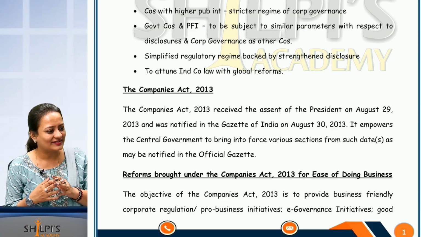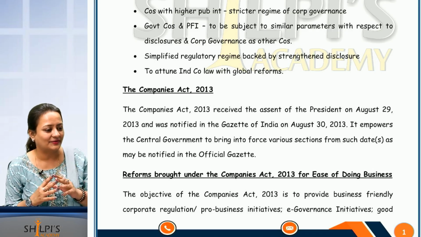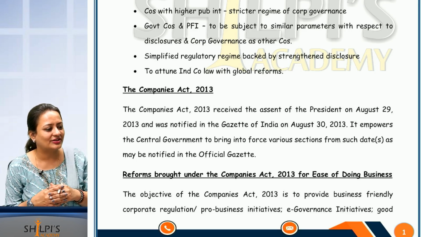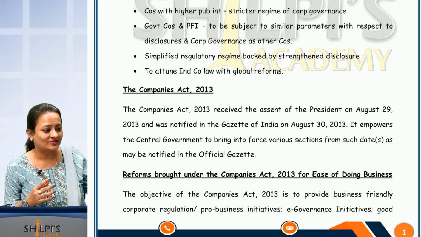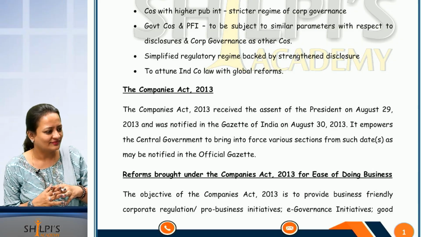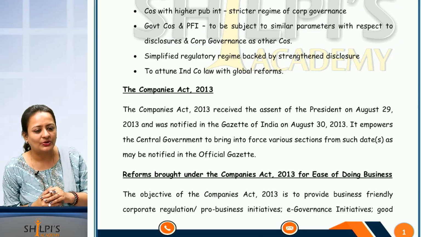Are you able to understand? OPCs don't get loans that easily in reality. Then, what is more preferred? Private company. And in our Indian structure, what do we think? If something happens to one person, two persons is better. We all have families mostly. Correct? So that is why private company is more popular.